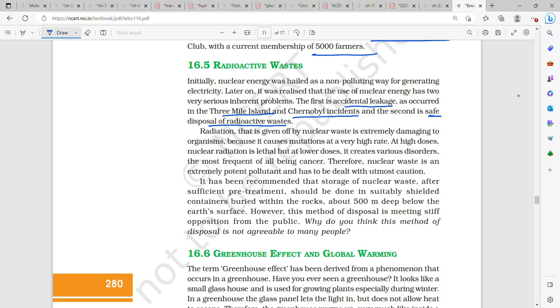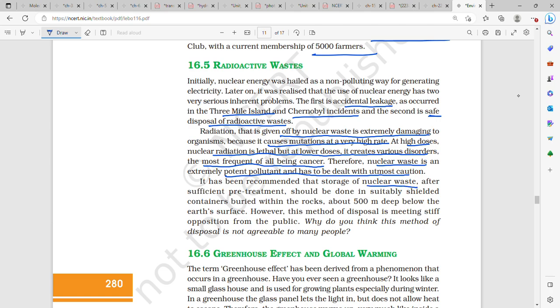Radiation that is given off by nuclear waste is extremely damaging to organisms. Why? Because it causes mutation at a very high rate. At high doses, nuclear radiation is lethal, but at low doses, it causes various disorders, the most frequent of all being cancer. Therefore, nuclear waste is an extremely potent pollutant and has to be dealt with utmost caution.